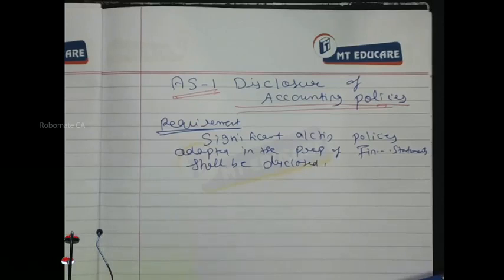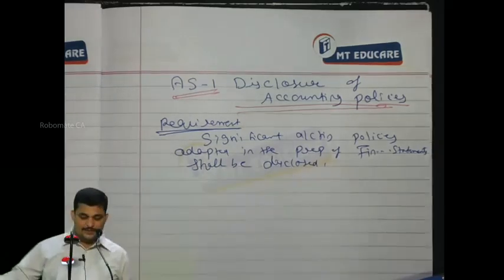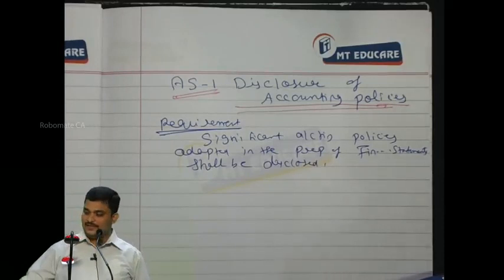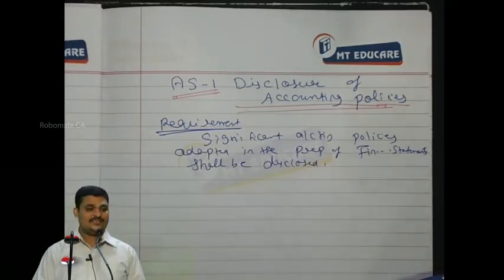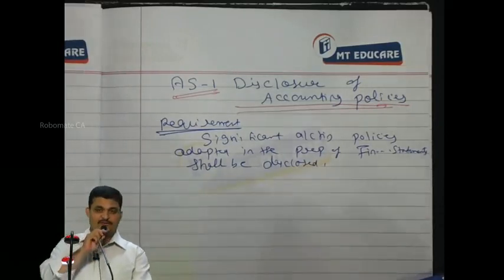This standard says that the significant accounting policies that you have adopted in the preparation of financial statements shall be disclosed. Understood? That is the basic requirement of AS1: that significant accounting policies adopted in the preparation of financial statements shall be disclosed. Everybody?